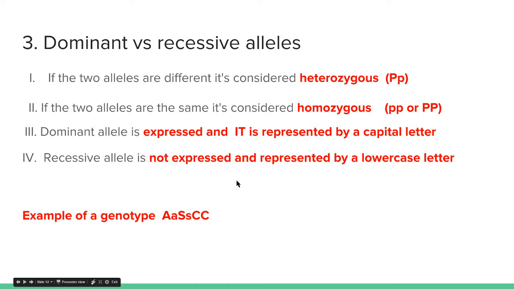If you think about chromosomes, right? Chromosomes come in pairs. Well, these genes are located on the chromosome, right? One gene that codes for the same trait on one chromosome, and then that same gene that codes for that same trait on the other chromosome. And depending on what allele that gene has, it'll depend on what that gene codes for. So what variation of that trait it codes for.